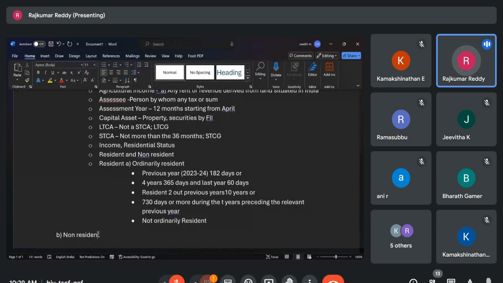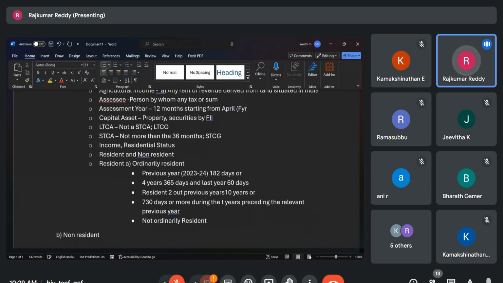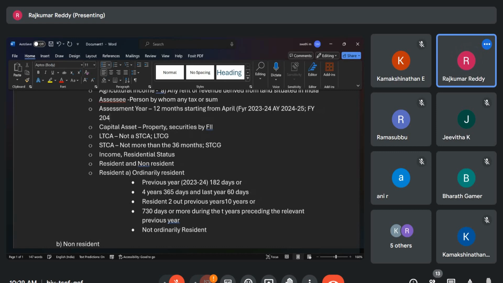See, always assessment year will be the next financial year. For the example, here I will write in the assessment year. Financial year is 2023-24. Assessment year is always 2024-25. Now we are in the financial year 2024-25. For this, assessment year will be 2025-26. Why is it next year?